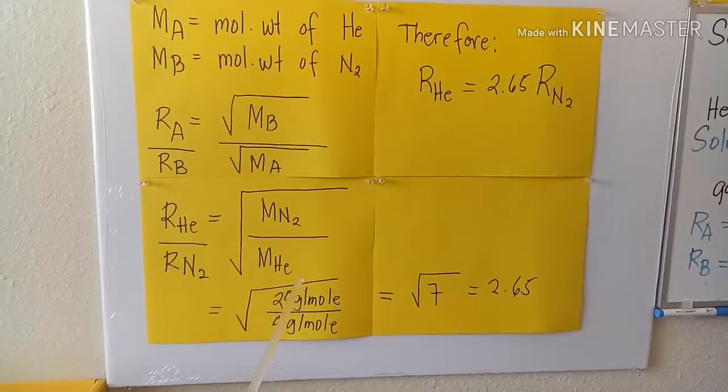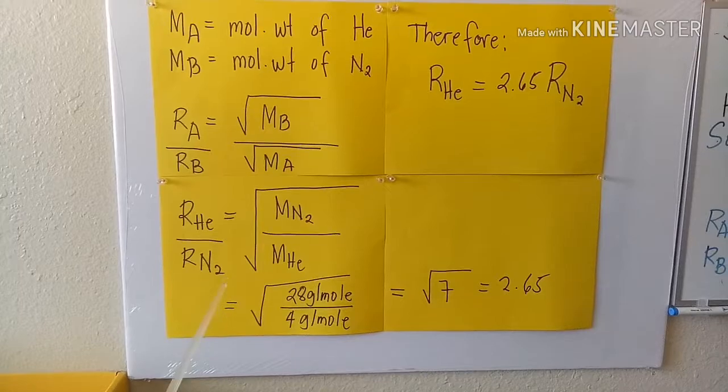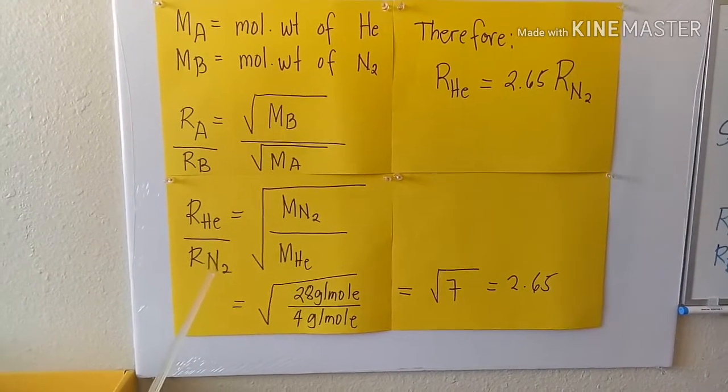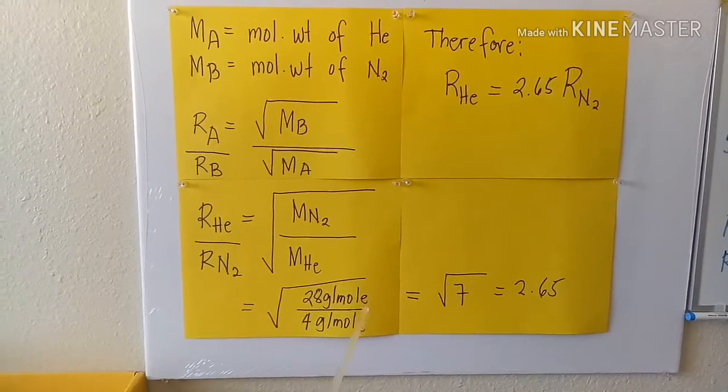You will see that nitrogen has a subscript of 2 because it's diatomic. So we will multiply 2 to the atomic weight of nitrogen, which is 14. That's why you have 28 grams per mole here.